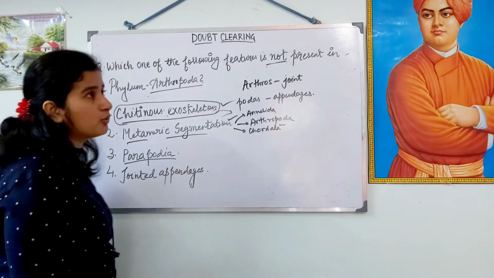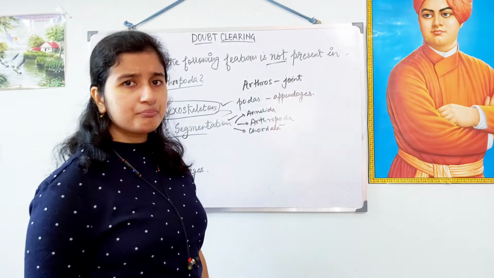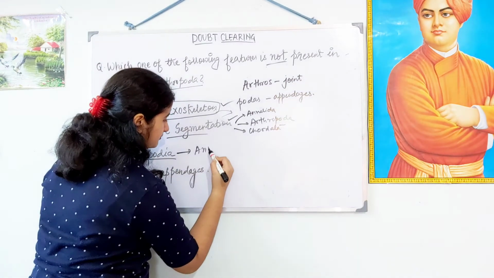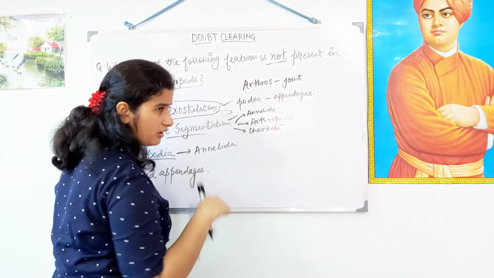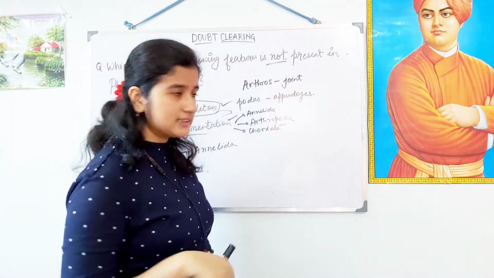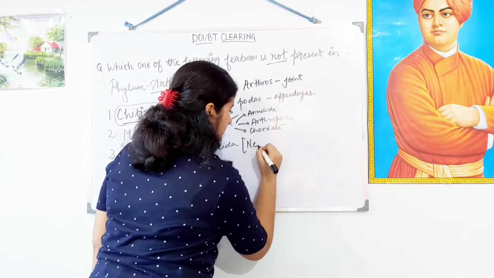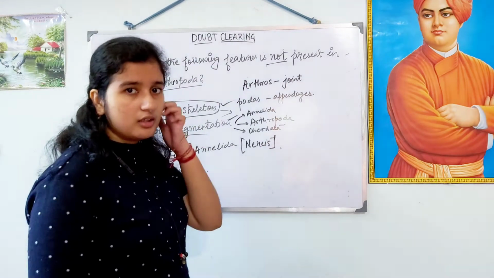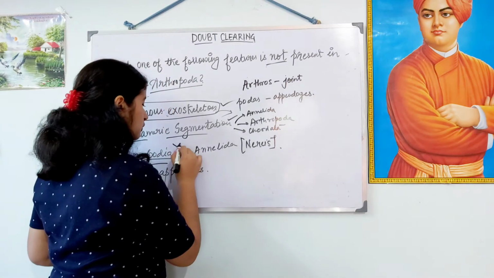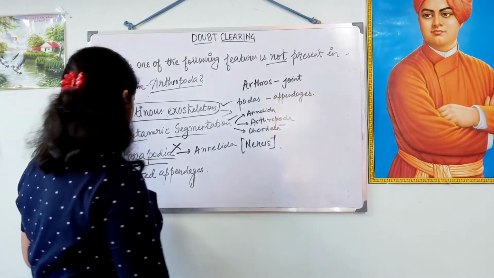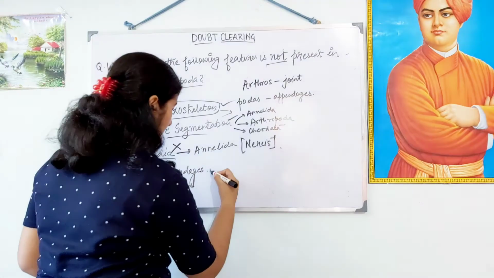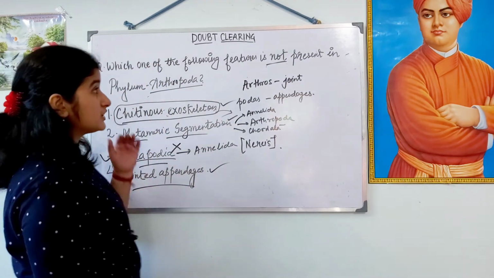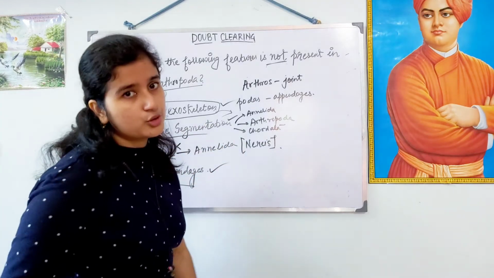Now the Parapodia. This Parapodia is exhibited by Arthropoda? No. This is found in Annelida. Can we have an example of an Annelida? Nereis. So this Nereis have the Parapodia. Okay. So this option does not go with the Arthropoda. And then we have jointed appendages, obviously that demarcates. So which one is our answer? Is the Parapodia, which is not a feature of Arthropoda.